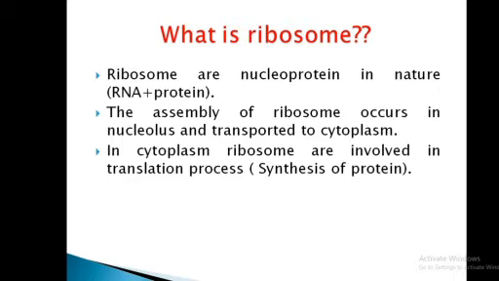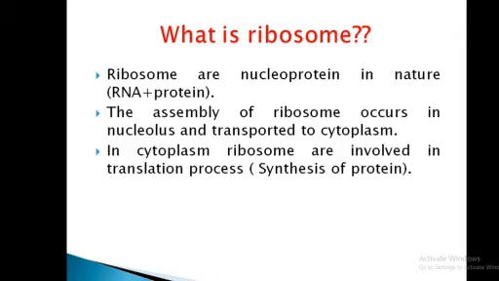But in the case of bacteria, the nucleolus and nucleus thing is different. This system belongs only to the eukaryotic system, because bacteria lack a nucleus. So that's why there is no nucleolus. The assembly and packaging of ribosomes takes place in the cytoplasm only in the case of the prokaryotic system. In the cytoplasm, ribosomes are involved in the translation process.